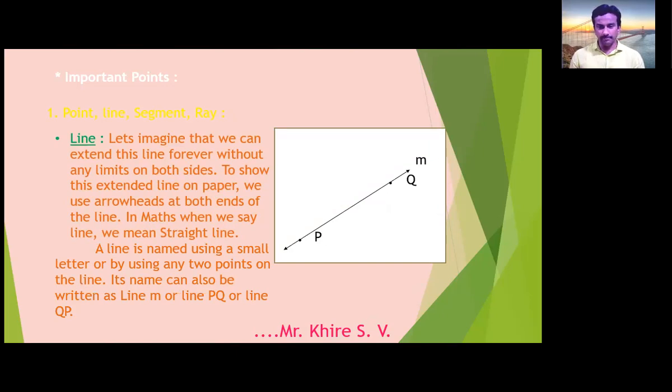Now in the figure, it is line m, or we can say it is line PQ, or line QP also. We can read it like this also.